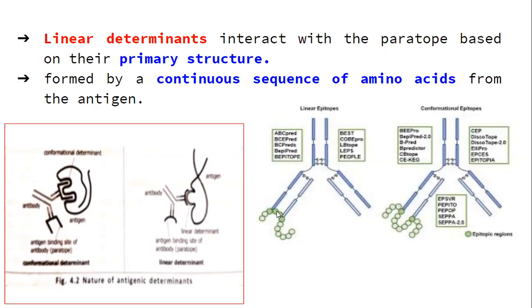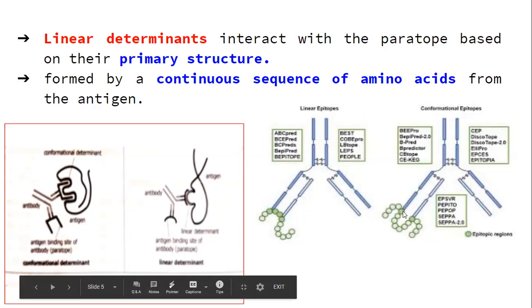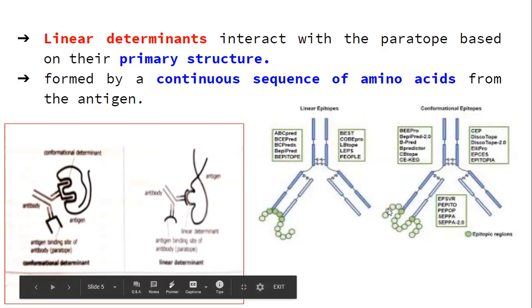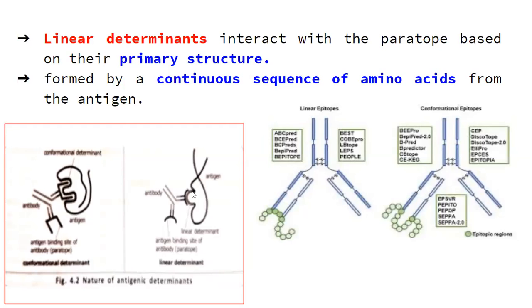The green one indicates the epitope region, the sequence of amino acids, and here they are binding with the paratope region of the antibody because of the linear sequence or the continuous amino acid sequence, whereas here the green ones are the specific antigenic determinant areas, and they are not continuous here, but these amino acids are brought near to each other because of the folding. And so this indicates the conformational epitope. So here, this is also the same picture. This is showing a linear type of epitope, and here it shows the discontinuous or the conformational type of epitope.